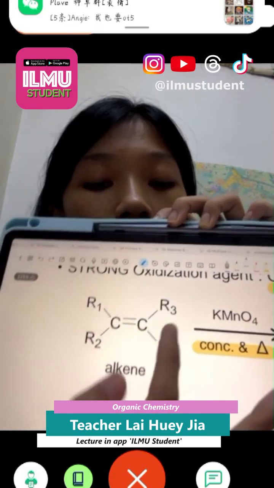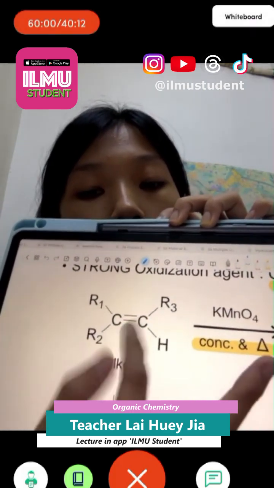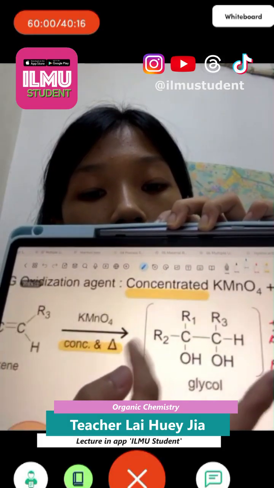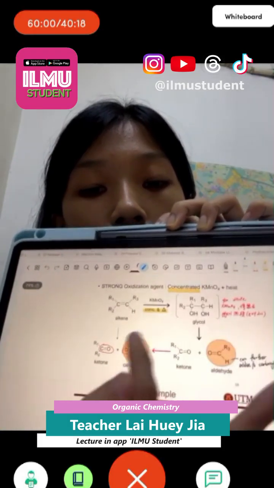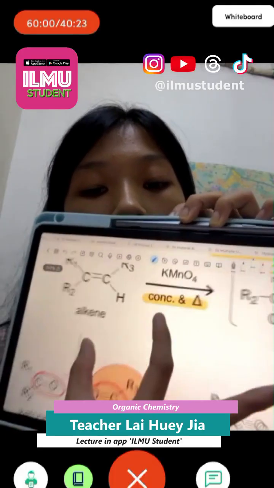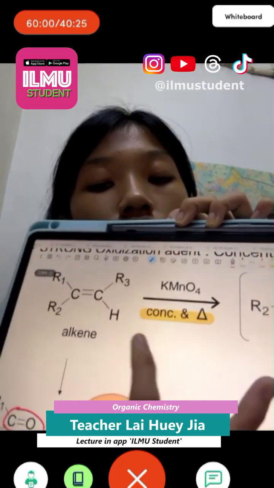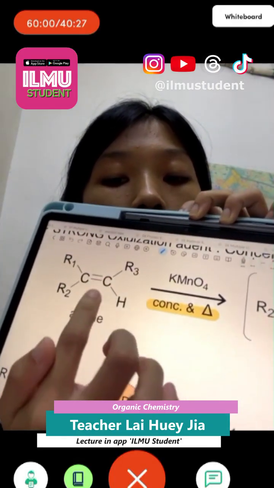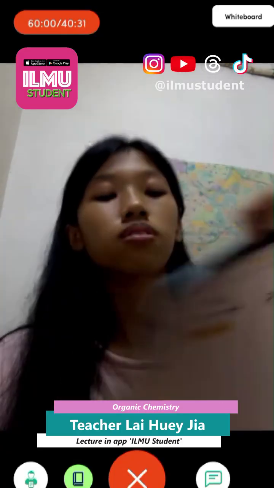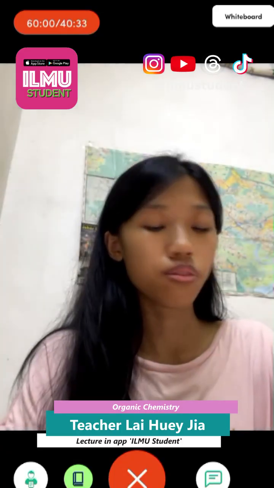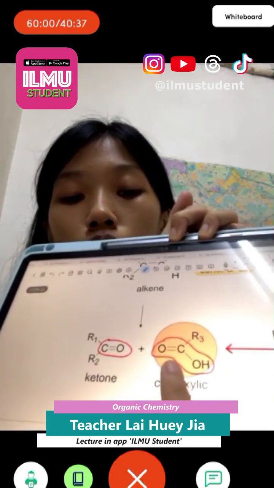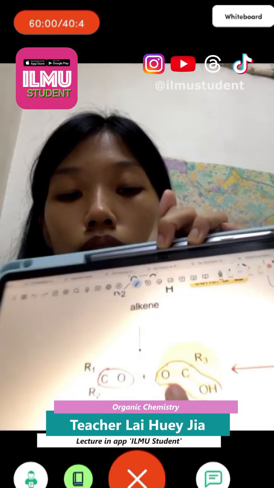So it will just break and add one O like the one just now. But here this C has one H. So after you break the bond and add the O, the H will become OH. So you form carboxylic acid like this.